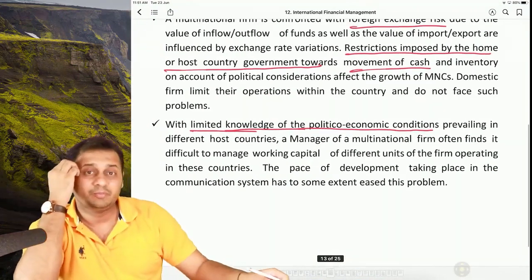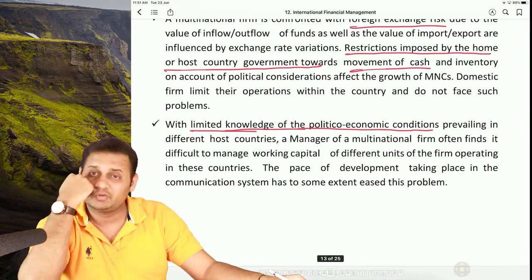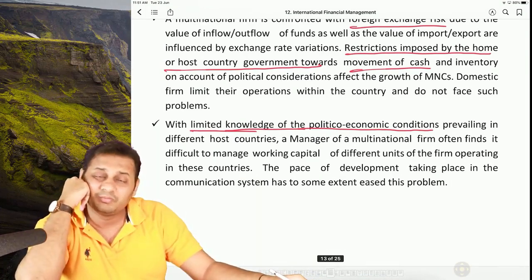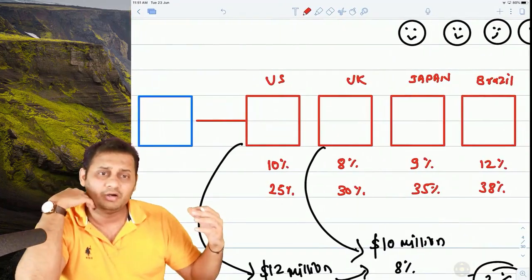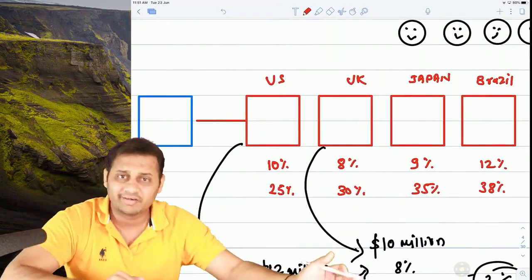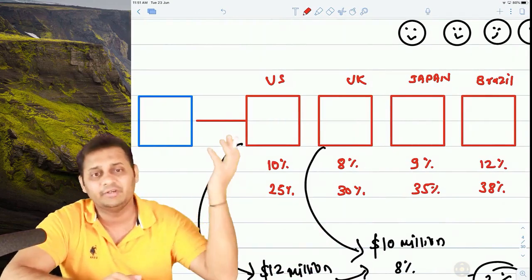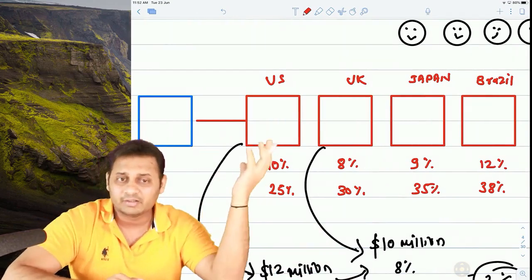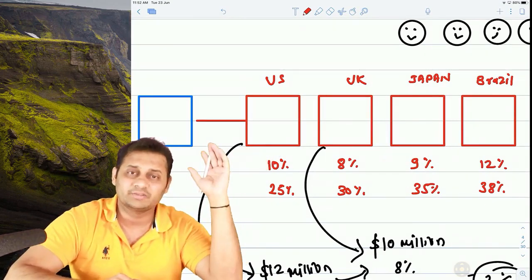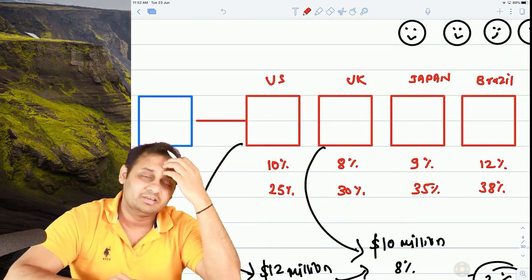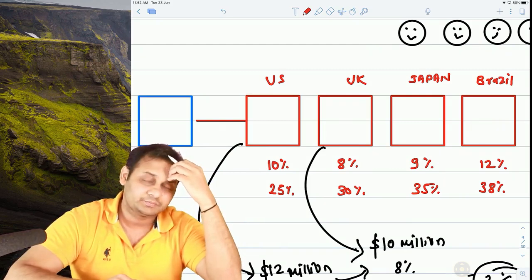And the last problem will be political risk. You will have to deal with all the political situations because you have limited knowledge. You cannot have in-depth knowledge of all the countries' political situations, right? You can have in-depth knowledge of your own country. Otherwise, I don't think that everyone will have knowledge of all the countries' political situations and political contacts, etc.